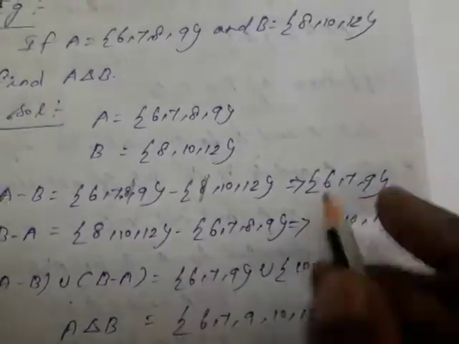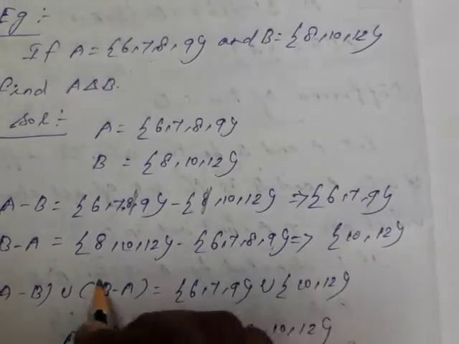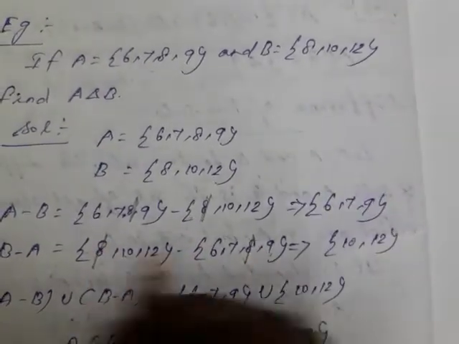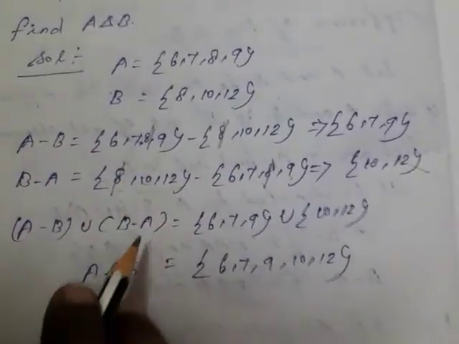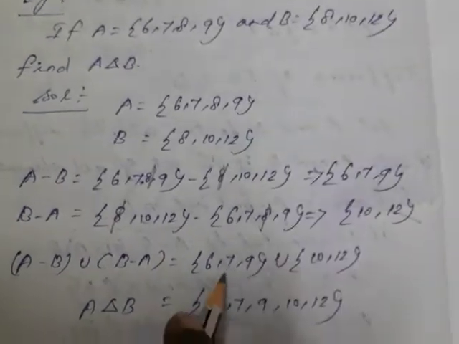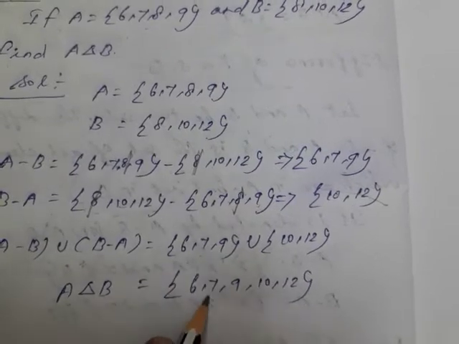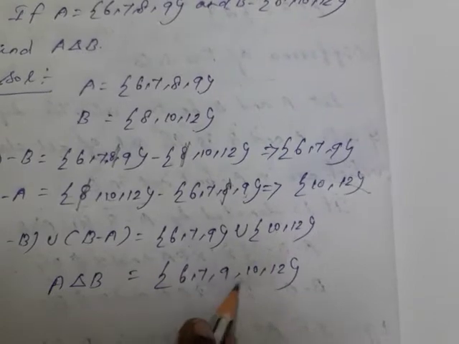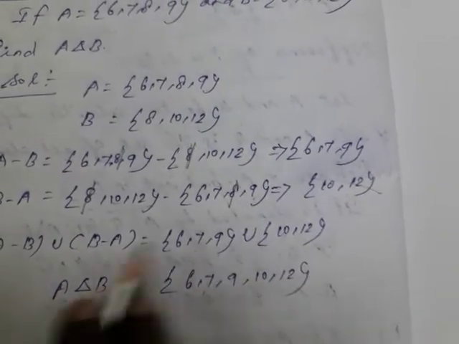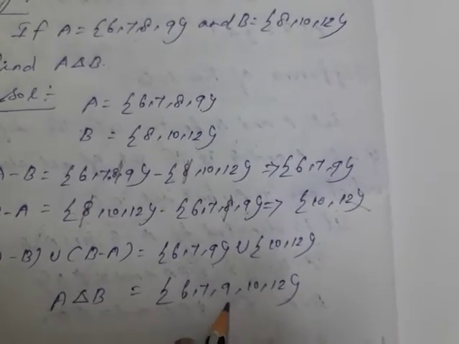Next, what you are going to find out? B difference A. First you have to write B, second you have to write A. So what elements are there? 6 is not there, 7 is not there, 8 you have to strike out. What is the remaining value? 10, 12. So A difference B union B difference A is 6, 7, 9 union 10, 12. Union means combine and write. 6, 7, 9 you have to write already. 10 is there already? No, so write it. 12 is there already? No. You have to combine these two sets. So that is A symmetric difference B. Like that only we are going to find out.